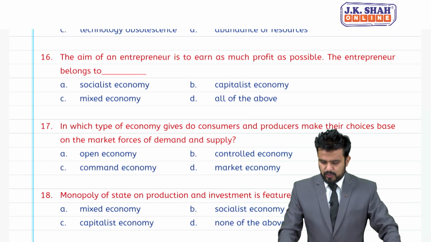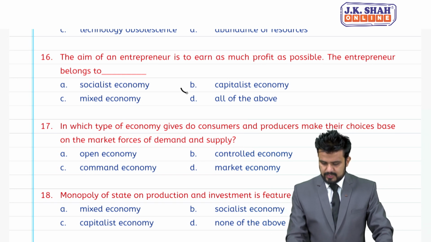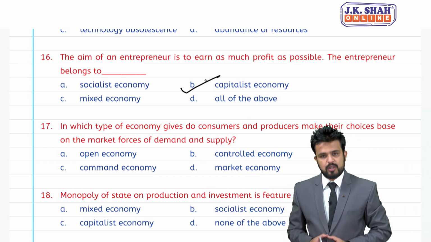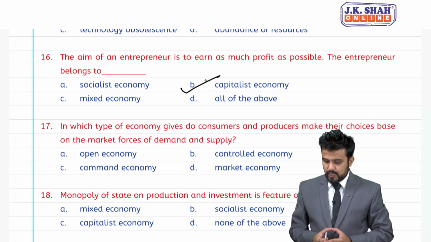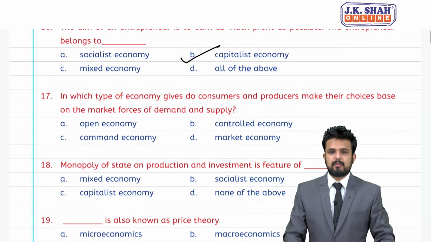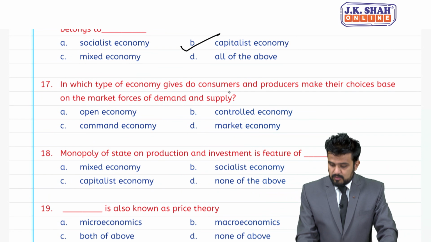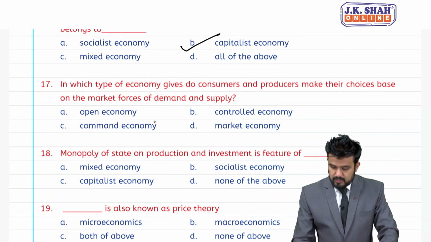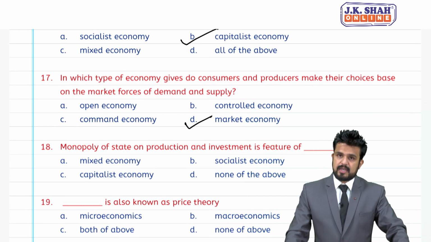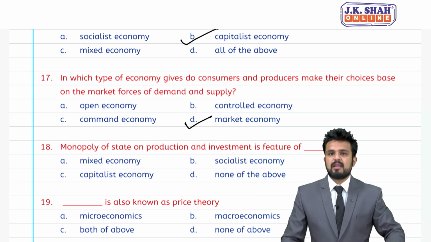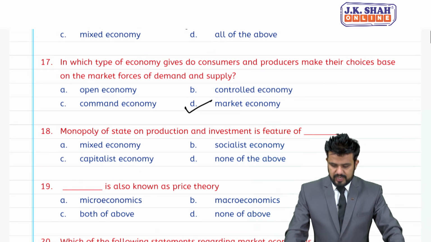16. The aim of an entrepreneur is to earn as much profit as possible. The entrepreneur belongs to capitalist economy. Profit is the main motive. 17. In which type of economy do consumers and producers make their choice based on the market forces of demand and supply? That is again a market economy, because consumer preference exists under capitalist economy, and another name for capitalist economy is market economy. So, for 17 answer is D.